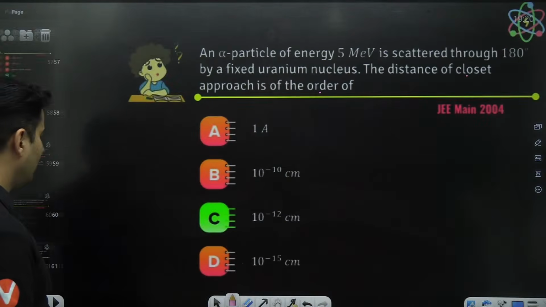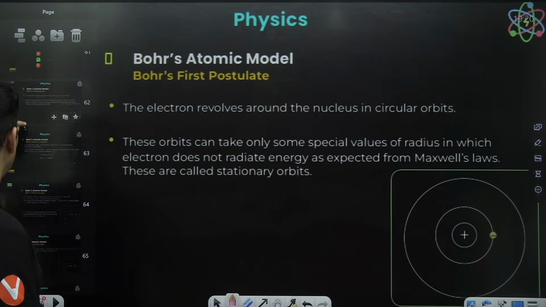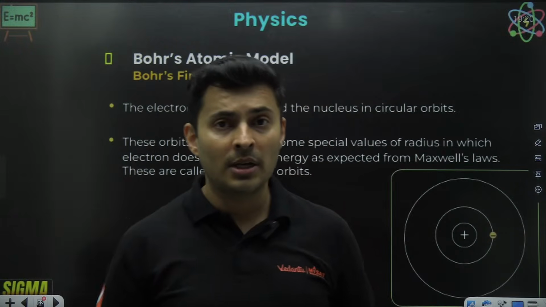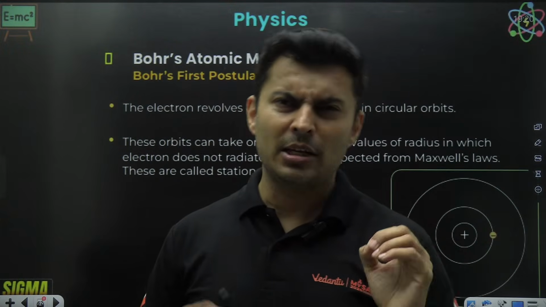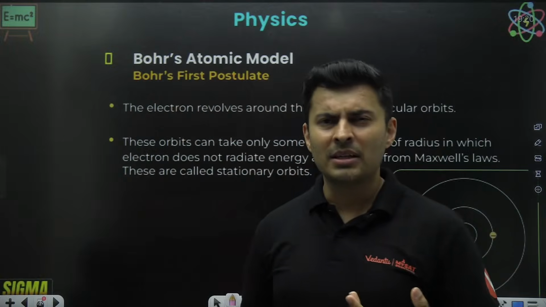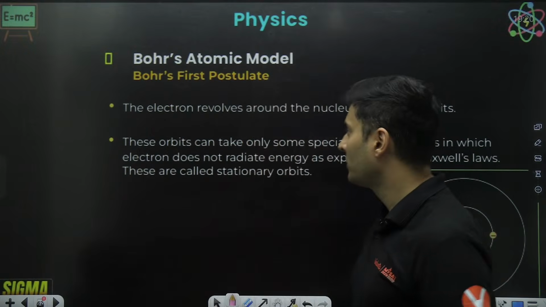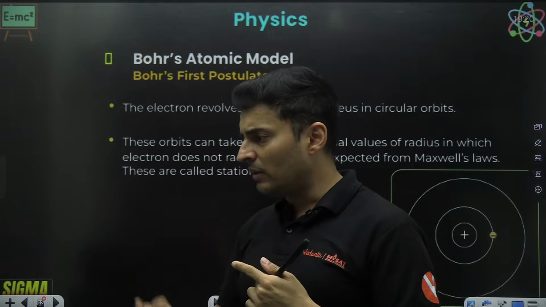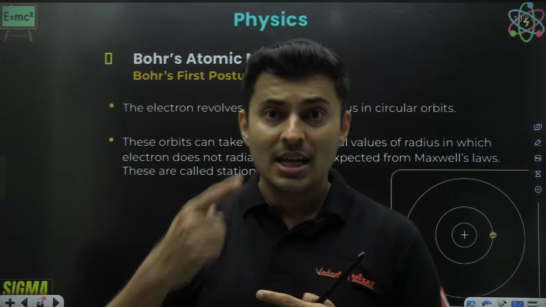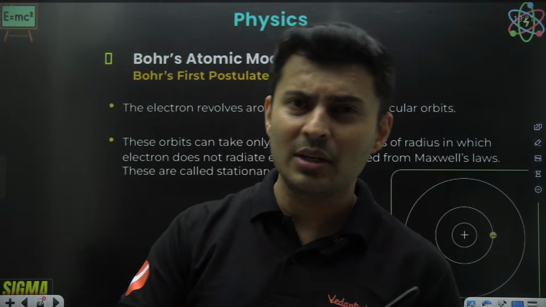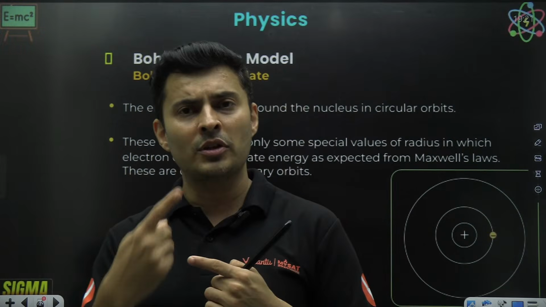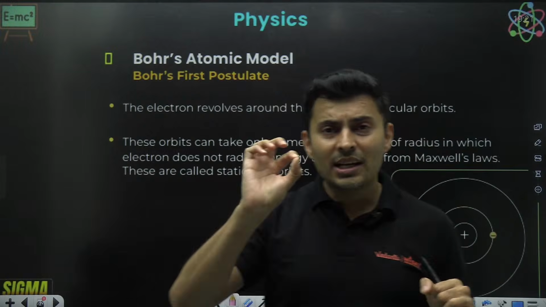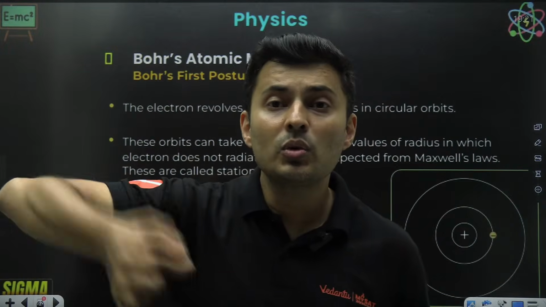Let's move to now the next main concept, which is the Bohr's model. Thomson told it is like watermelon. Rutherford told atom is empty and electrons are revolving. There was a problem with Rutherford. If electron is revolving, electron is a charge, and as it revolves, it accelerates because any uniform circular motion means accelerated motion. They knew at that time that if you take a charge and you accelerate it, it loses energy.